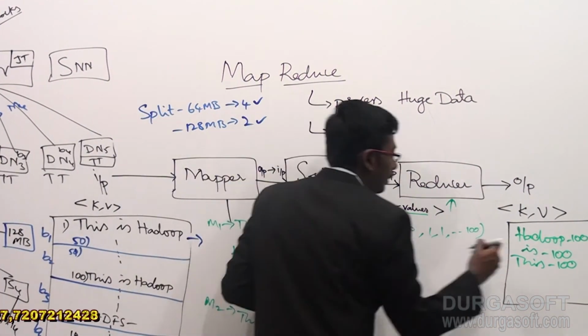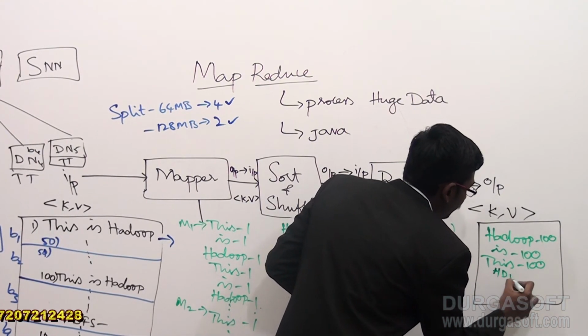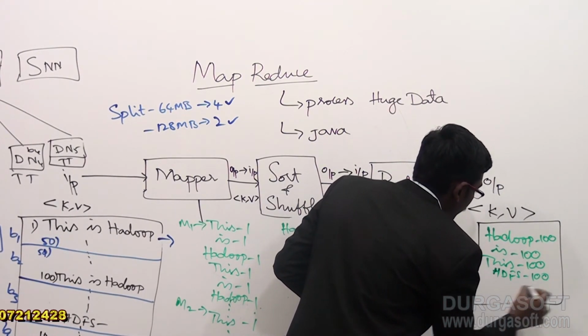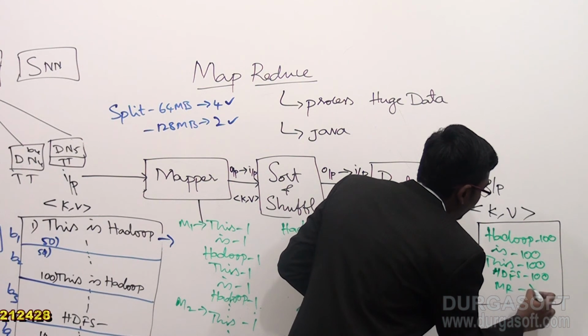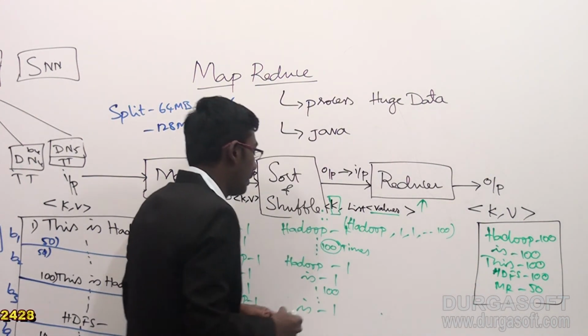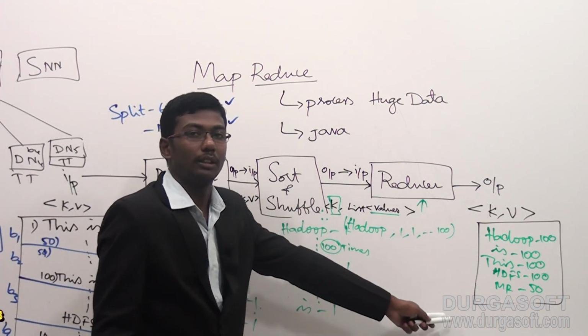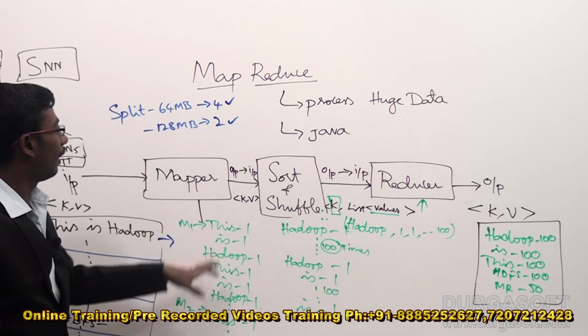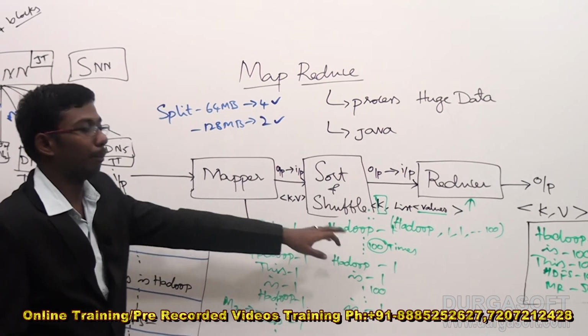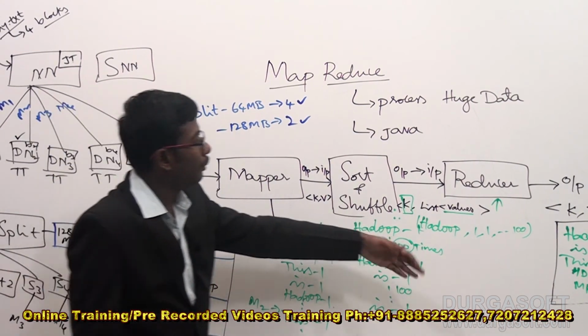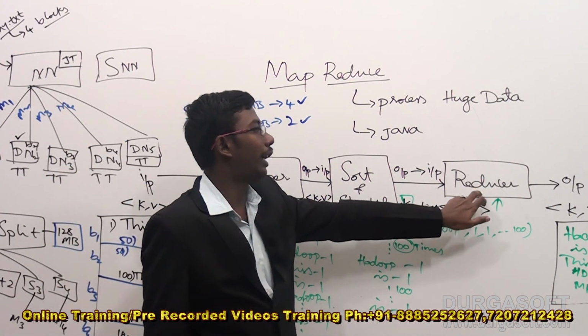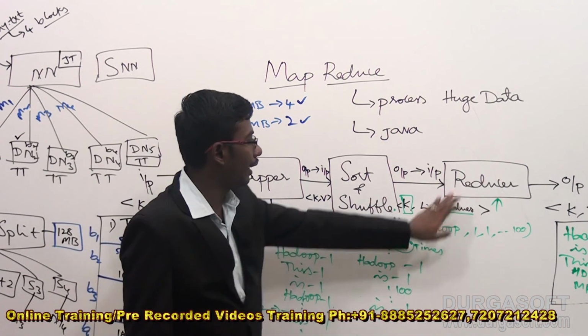Like this. Let's take a look: HDFS 100 and MapReduce 50. How many times each got repeated, based on the count only, we have to generate this output. This is the flow if we have multiple mappers. Fine. Sometimes we may need multiple reducers also. Here we need only one reducer.